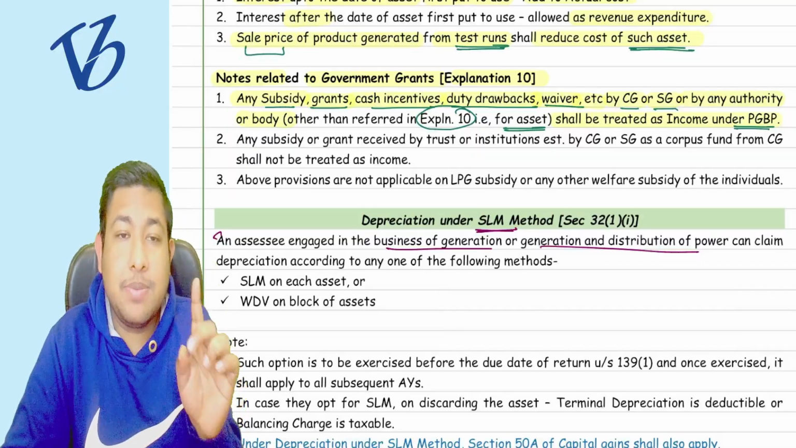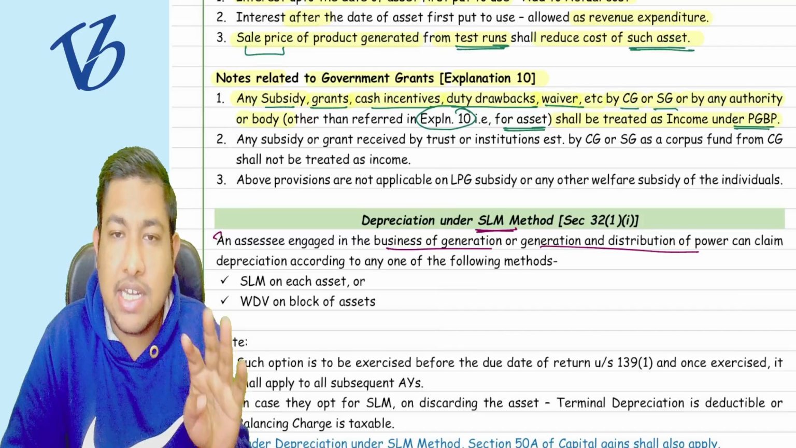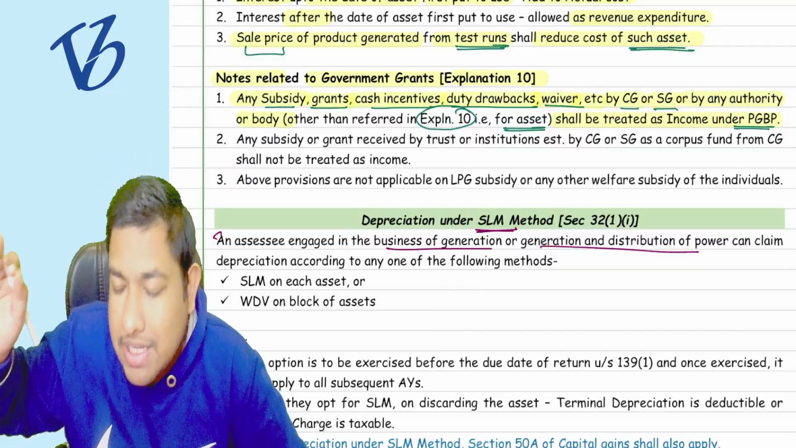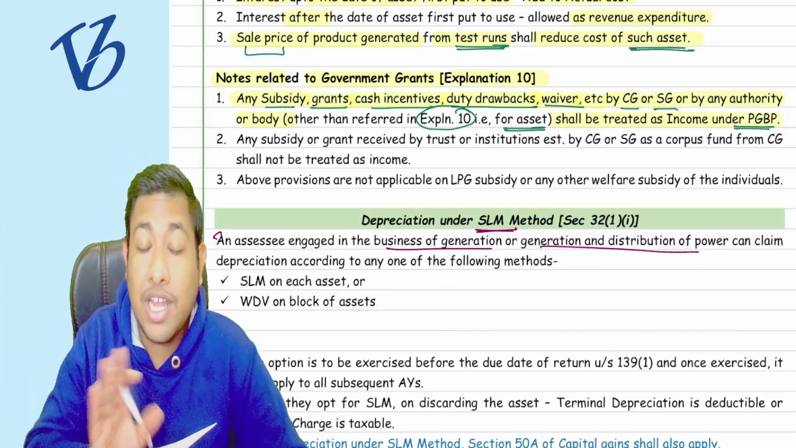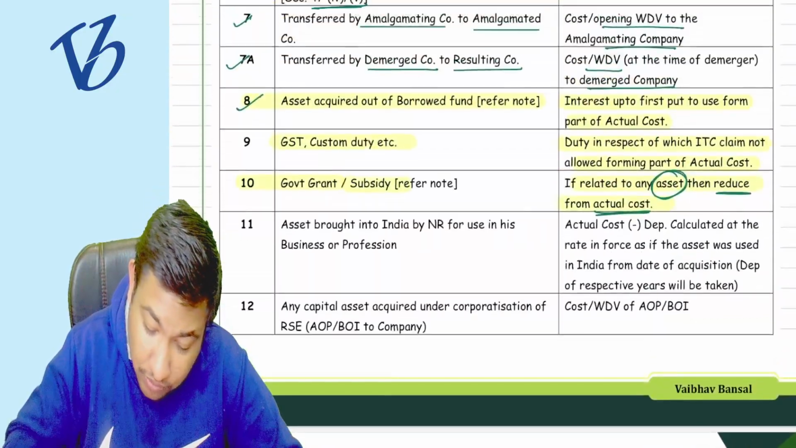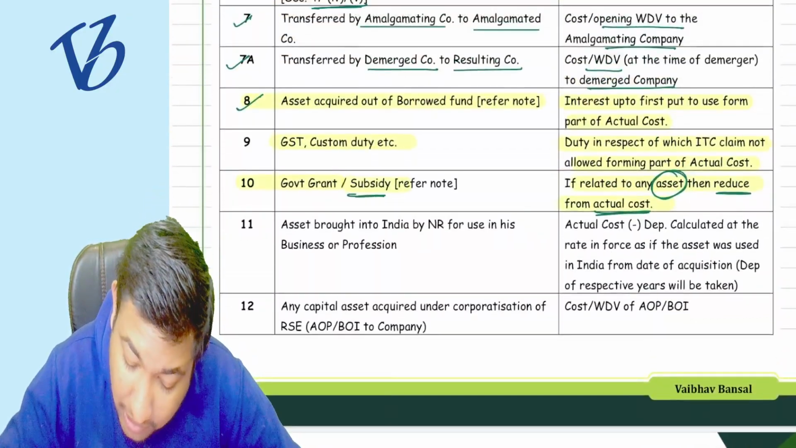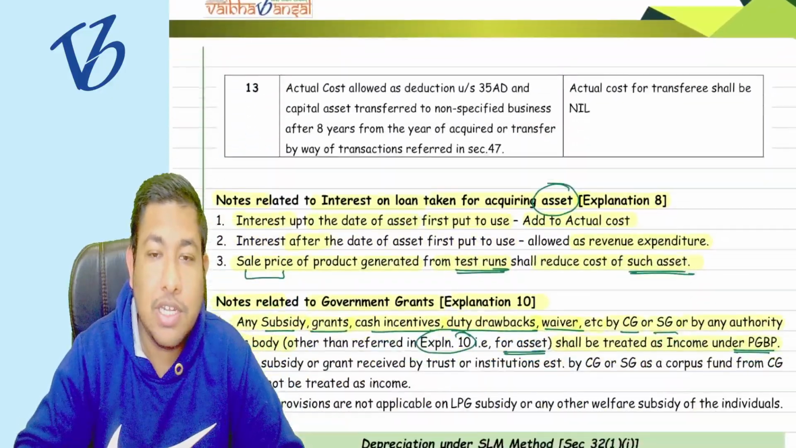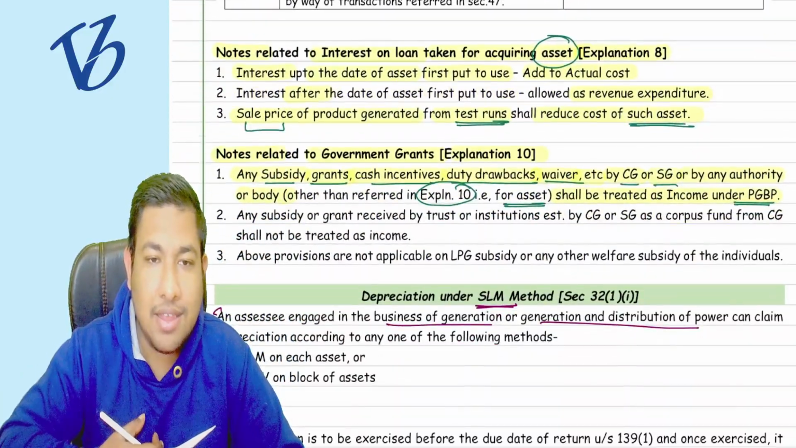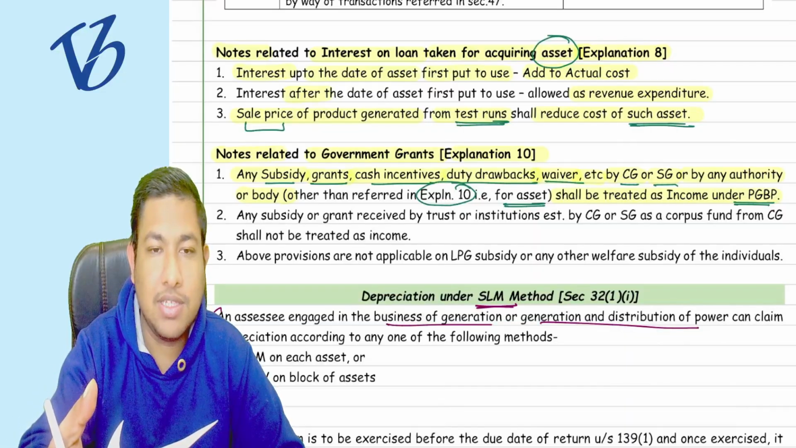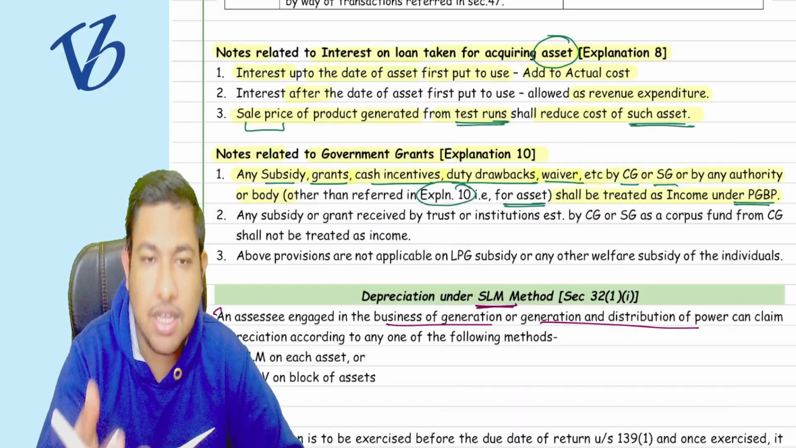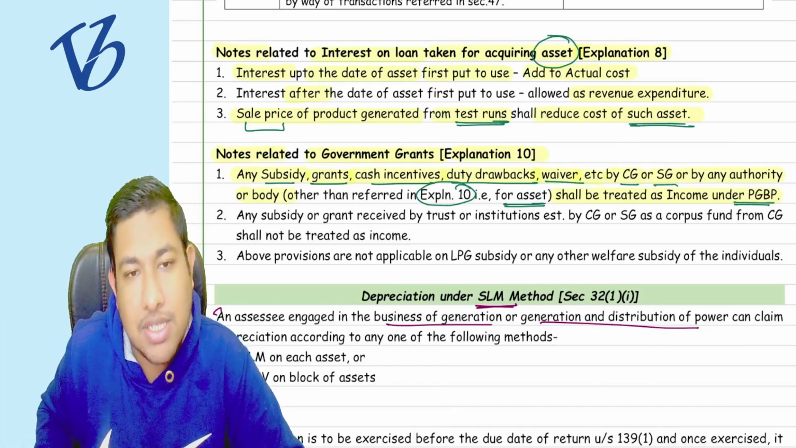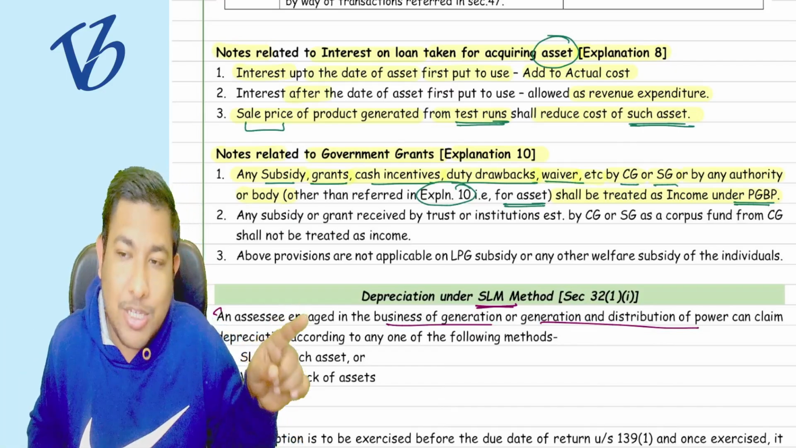If the subsidy, grants, cash incentive, duty drawback or waiver is received from CG, SG or any authority for any expenditure to be done, not for acquiring the asset. See, point number 10 is saying that if it is related to any asset, then reduce it from the cost. But if it is for any expenditure, like the government is saying, we are giving you the subsidy, you can use this particular subsidy in paying the salaries of your employees. This is based on the expenditure.